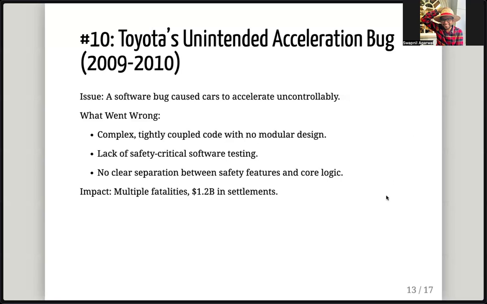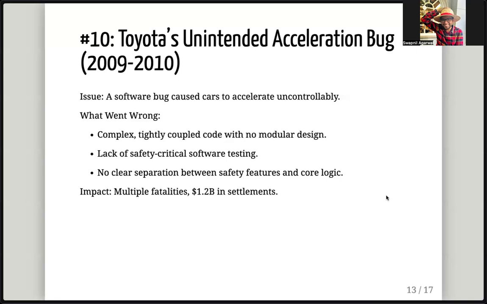There should be some limits, edge cases, or threshold limits set in place. That is the safety feature. Irrespective of what your core logic tells you to do, in this case accelerate infinitely, there should be a safety feature which caps it at a certain level. In this case, there was no clear separation.